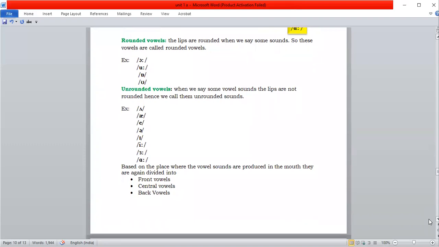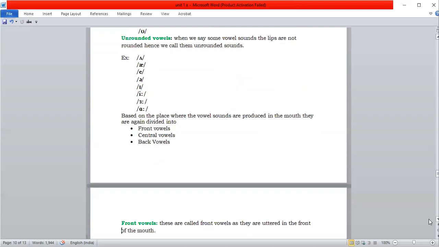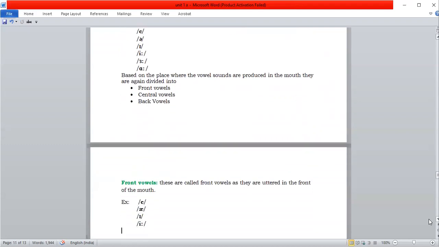And even based on the place where the vowels are produced in the mouth, they are again divided into three types: front vowels, central vowels, and back vowels. So if the vowels are produced in the front of the mouth, then these are called front vowels. The examples are A, E, and E. These are the examples of front vowels.